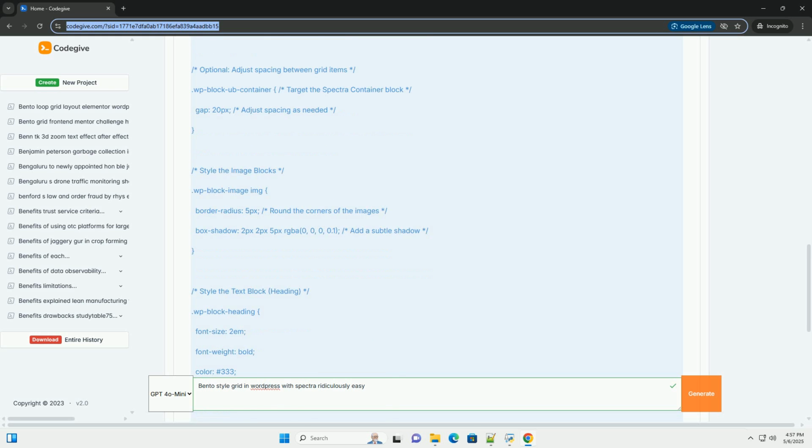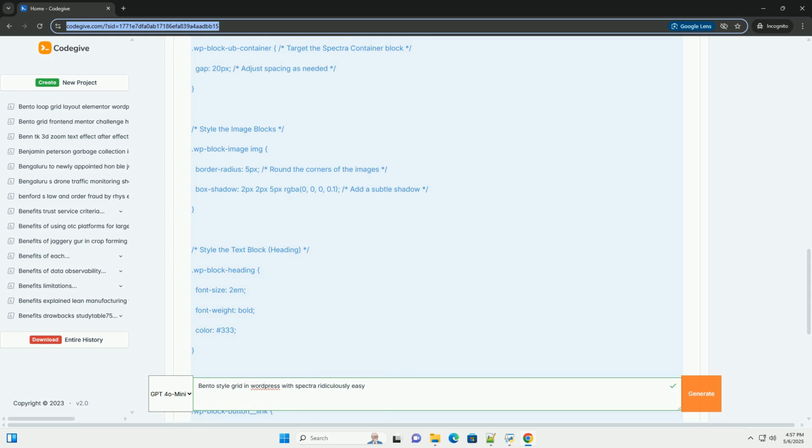Spectra makes implementing a bento grid surprisingly straightforward, even without extensive coding knowledge. We'll cover the fundamentals, provide detailed instructions, and include code examples for those who want to customize further. Why Spectra for bento grids? Spectra is a robust and versatile Gutenberg block plugin for WordPress. Here's why it's a great choice for creating bento grids.